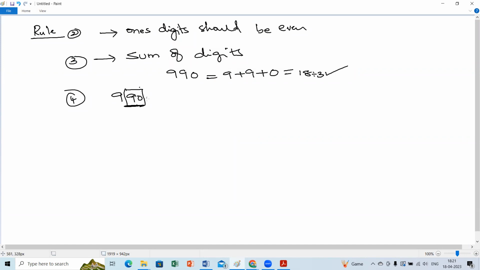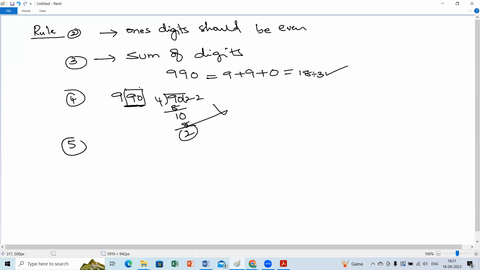These are the tens and units places, so this should be either 00 or exactly divisible by 4. Let me check the 4 table. 4 twos are 8, bring down, subtract, 10. 4 twos are 8, remainder 2. So this is not divisible by 4.